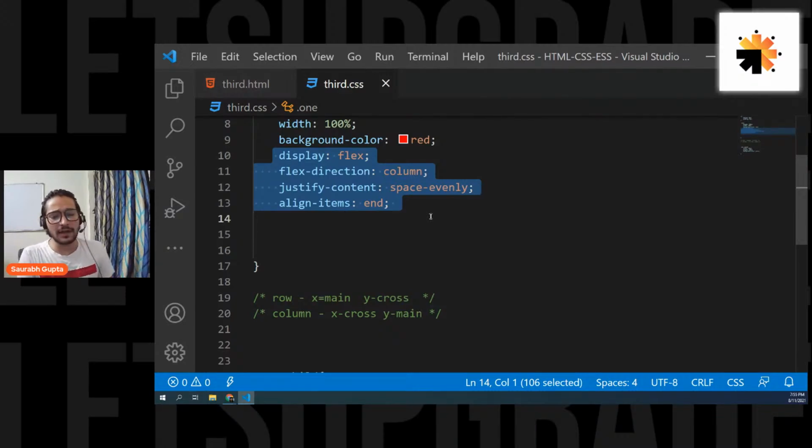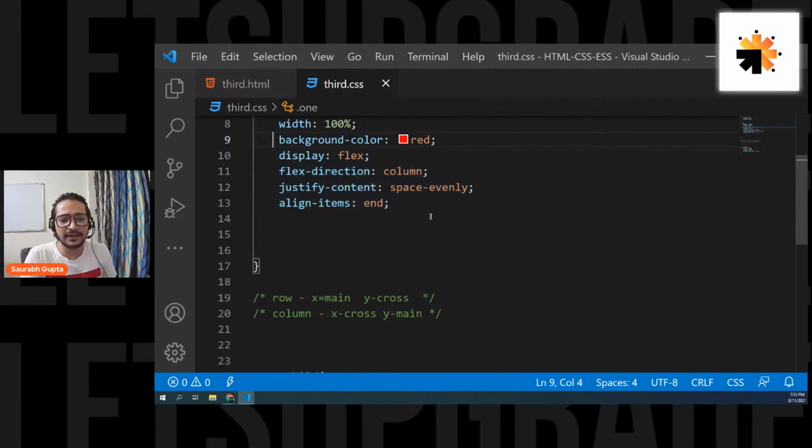Okay. Now guys, I'm telling you that now you know the basics of flexboxing. And if you want to know more, you can go on Google and you'll easily understand it. Don't worry, because now you have the starter. Now you know the important things. Okay. Now let's move on to the next thing.